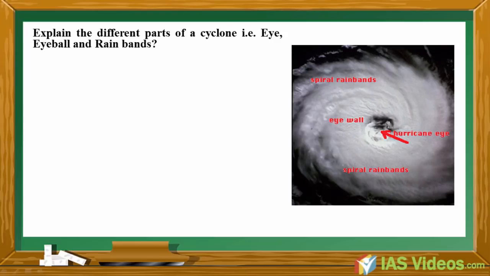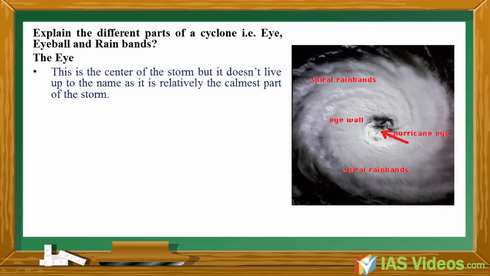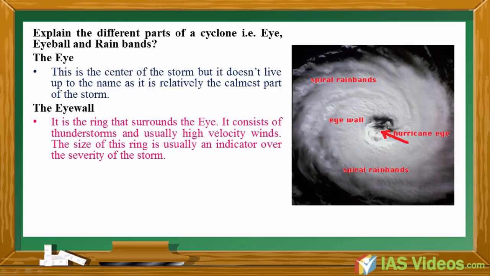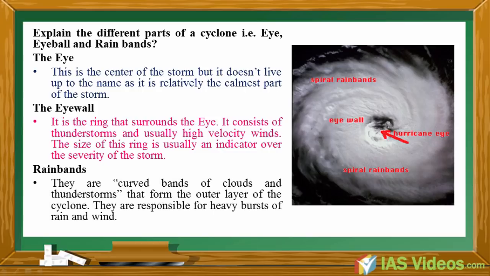Explain the different parts of a cyclone, that is, eye, eye wall and rain bands. The eye. This is the center of the storm, but it doesn't live up to the name as it is relatively the calmest part of the storm. The eye wall. It is the ring that surrounds the eye. It consists of thunderstorms and usually high velocity winds. The size of this ring is usually an indicator of the severity of the storm. Rain bands. They are curved bands of clouds and thunderstorms that form the outer layer of the cyclone. They are responsible for heavy bursts of rain and wind.